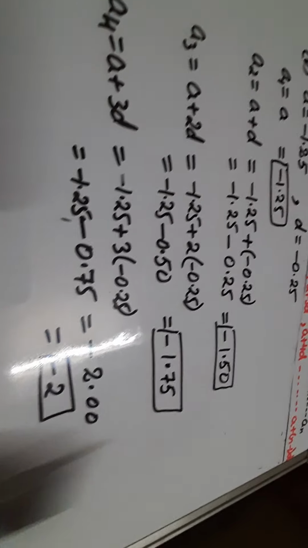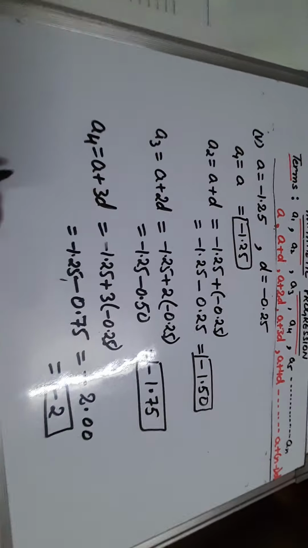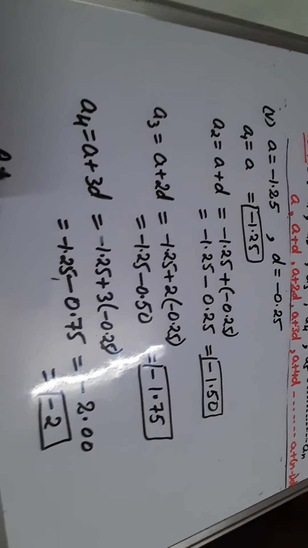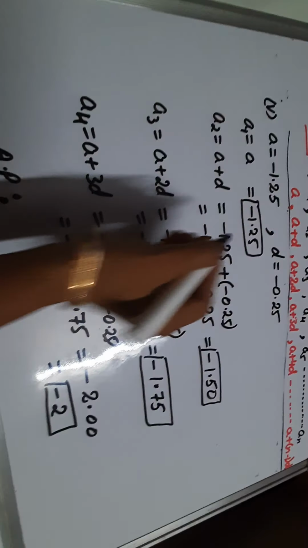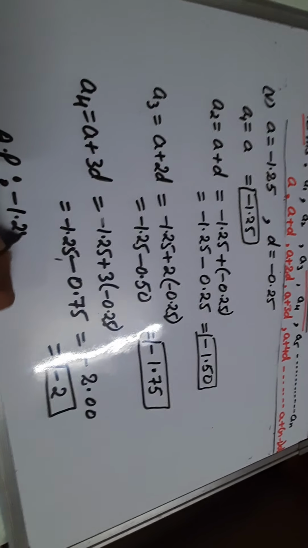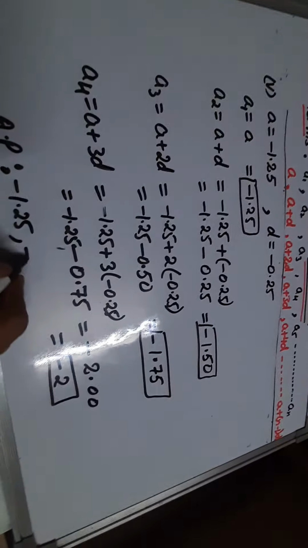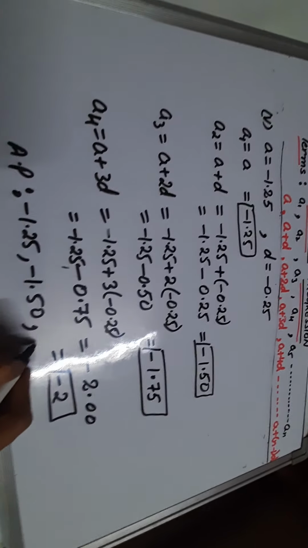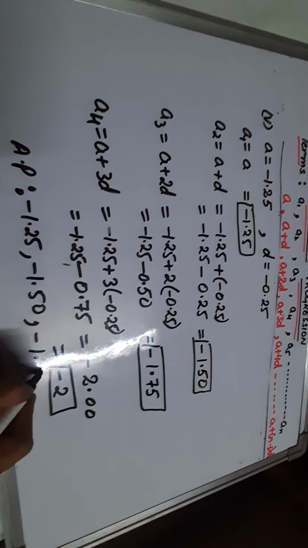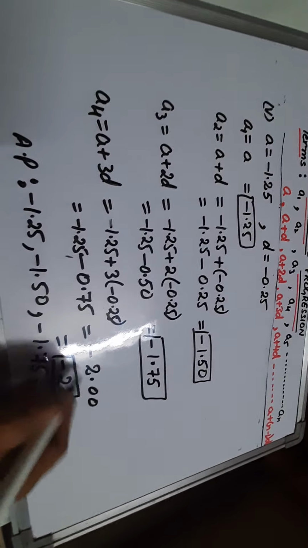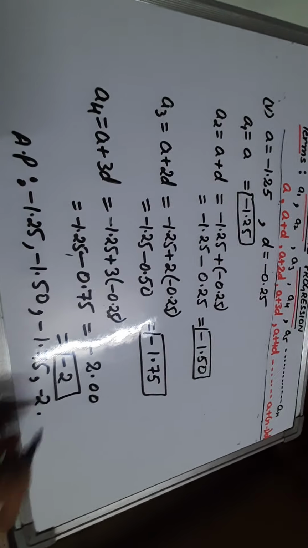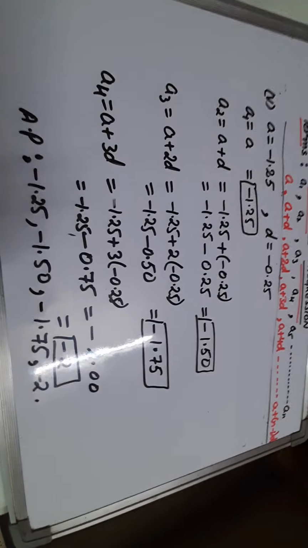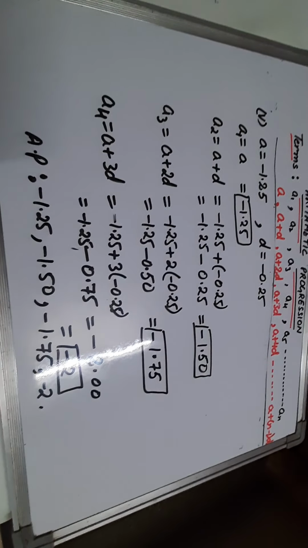So like this, we'll get the terms. The AP will be: the first term will be minus 1.25, second will be minus 1.50, third will be minus 1.75, and fourth will be minus 2. This is your AP. So I hope the question is clear to you.